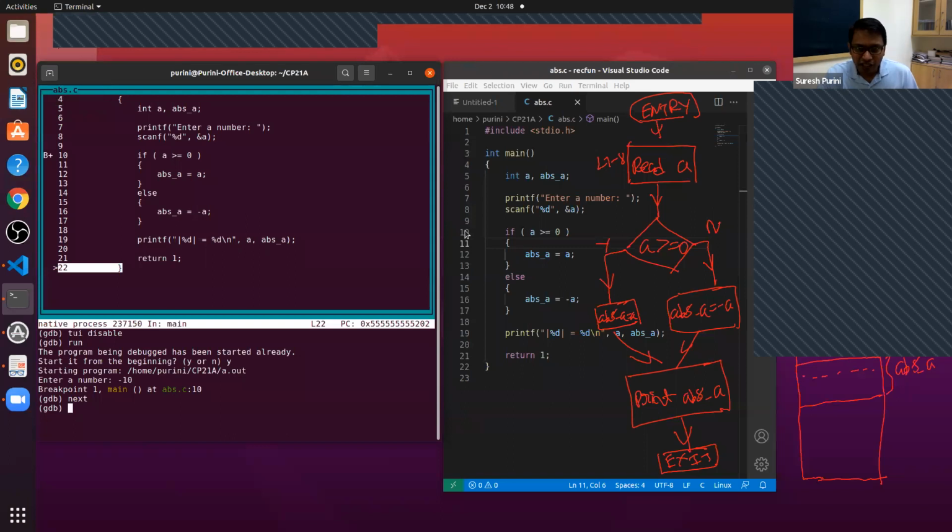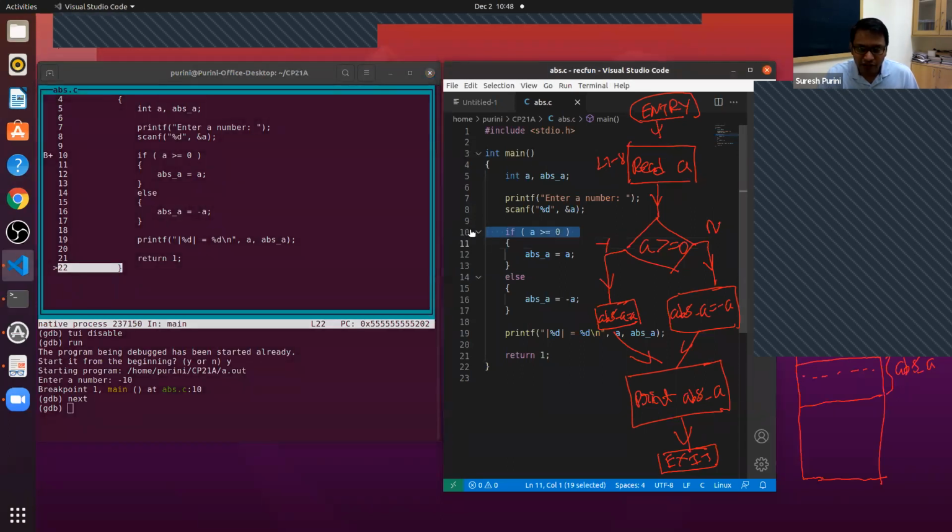Later on you will see, on VS Code, I just used the mouse and kept a breakpoint there. On VS Code I just keep this red dot; I can click on it anywhere, and if I click, I'll put a breakpoint there.